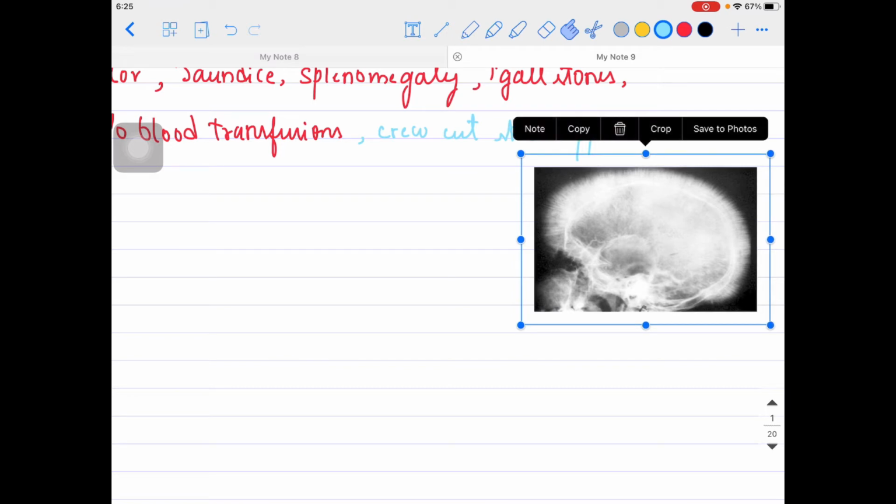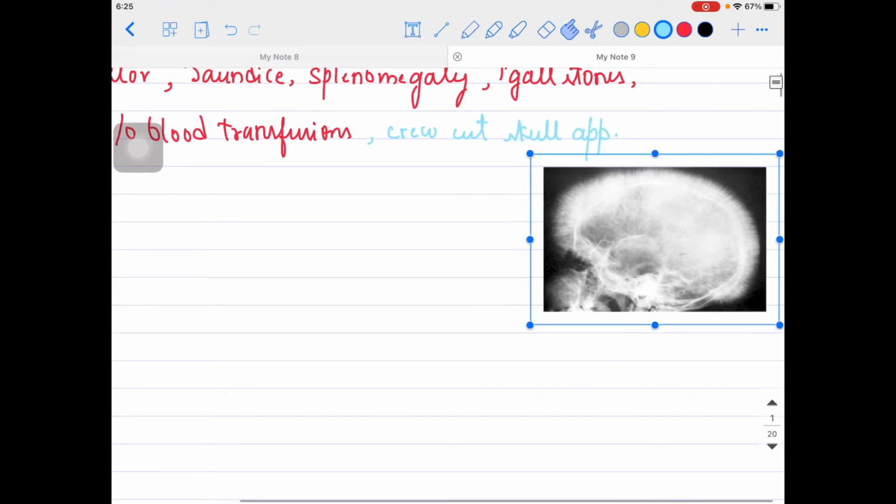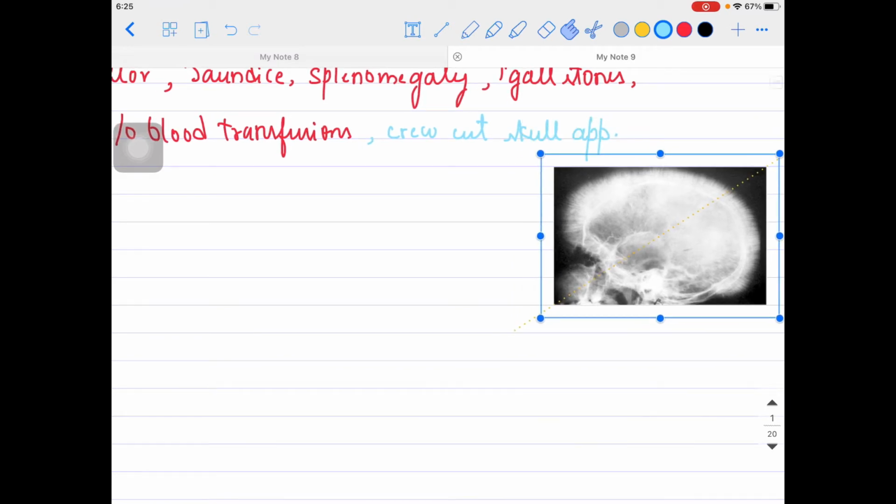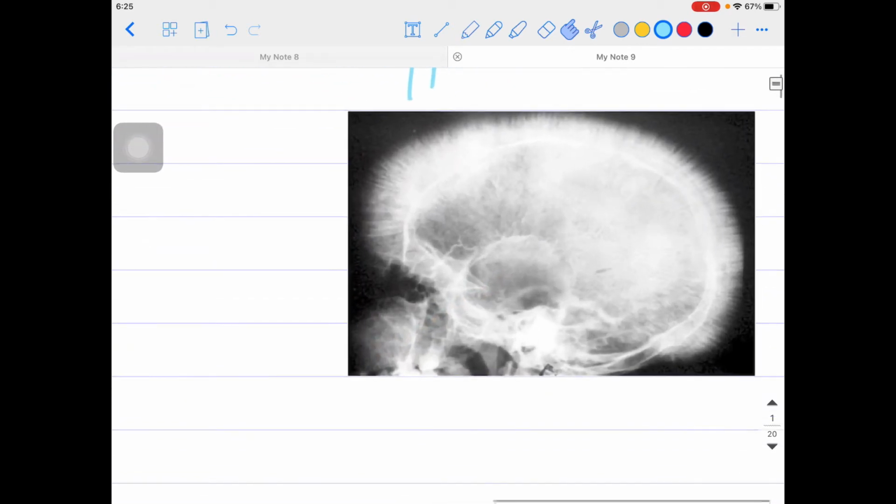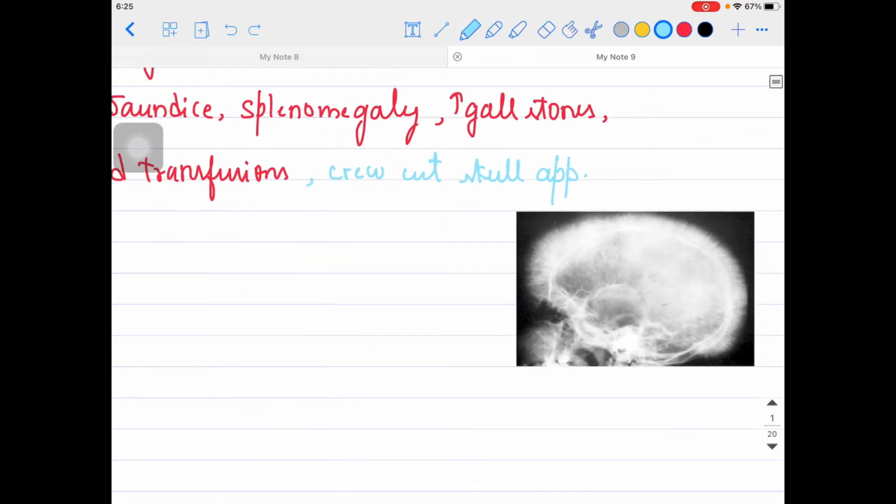This is the appearance of the crew cut skull, where the patient has a hair on end appearance like this because of extramedullary hematopoiesis. This is happening, so the person might have the hair on end appearance, also called the crew cut hairstyle. That's why it's called the crew cut appearance. Fine, so that is a very peculiar finding.